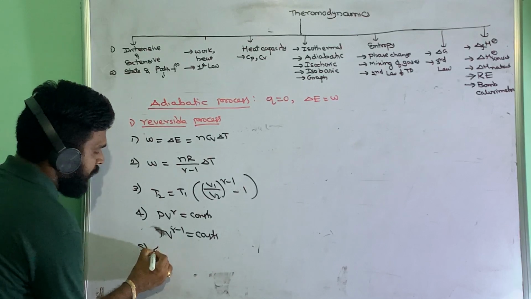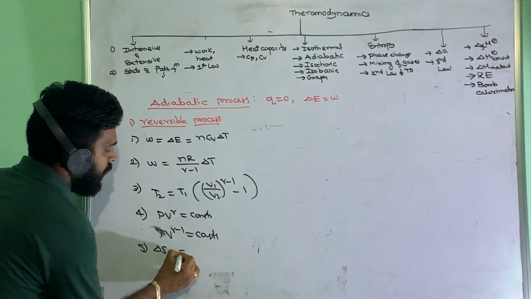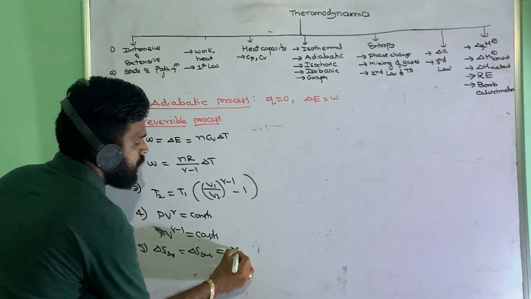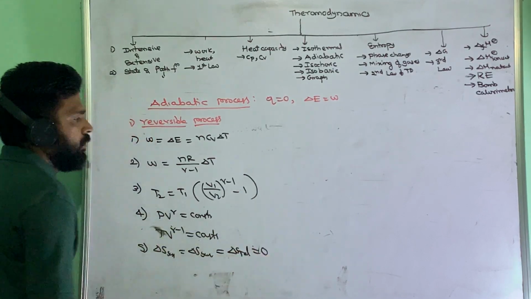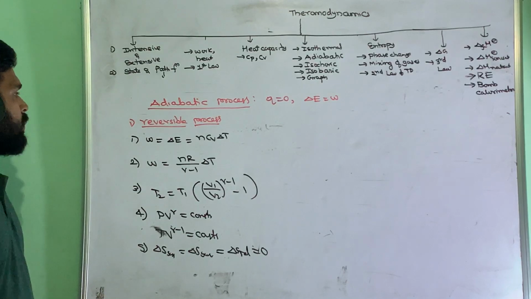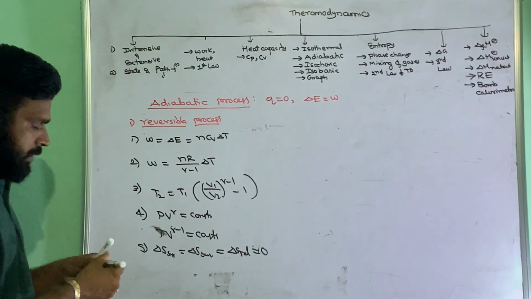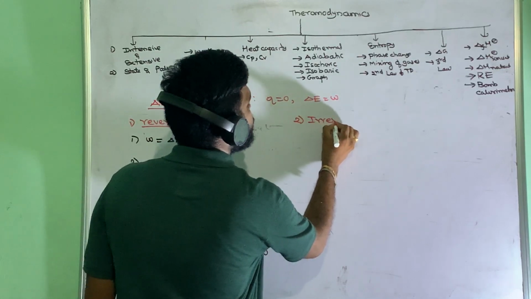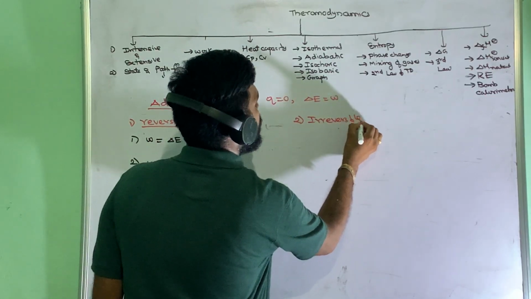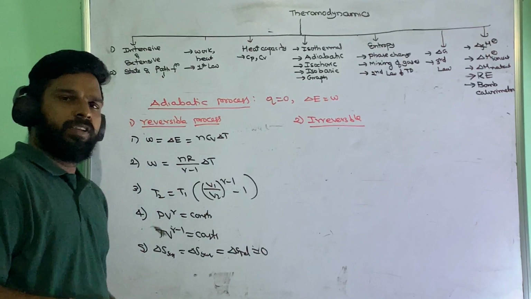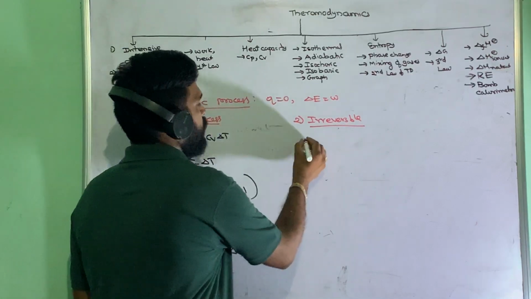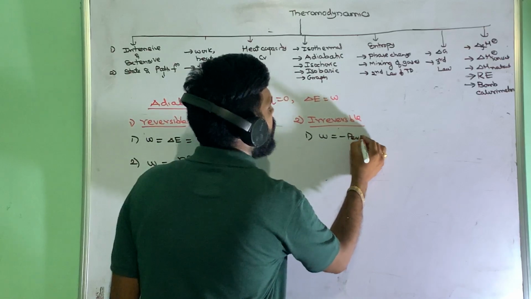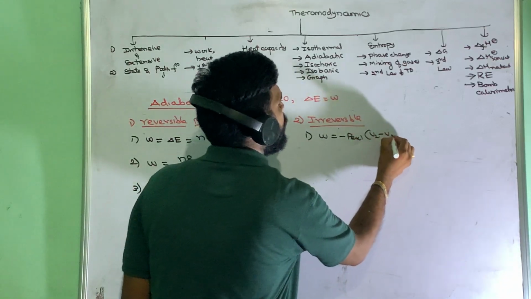So this is the reversible process case. And what about delta S? Delta S system equals delta S surroundings equals delta S total, which will be equal to 0 for this one. Okay, so that is the reversible process case. And next we are going to the irreversible process. In the irreversible process, the work expression is the same: W is equal to minus P external into V2 minus V1.